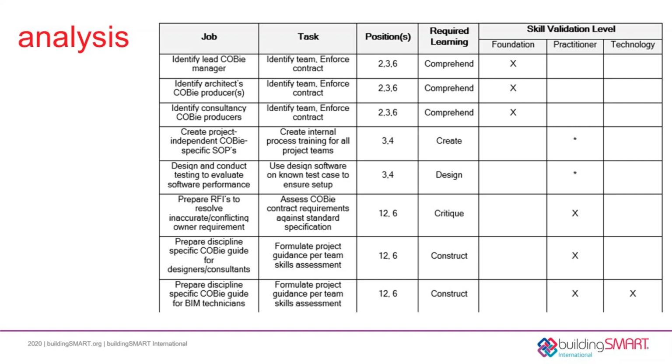The second column provides a generic description of the tasks involved. Those performing specific types of work shown in the third column may be the people who do that job. Managers might also recognize that such information can be used by human resource professionals to establish relevant job descriptions. In the fourth column are the learning levels from Bloom's taxonomy. During this process, we discovered 4 groups of required COBie learning. These levels are identified under the column Skill Validation Level.